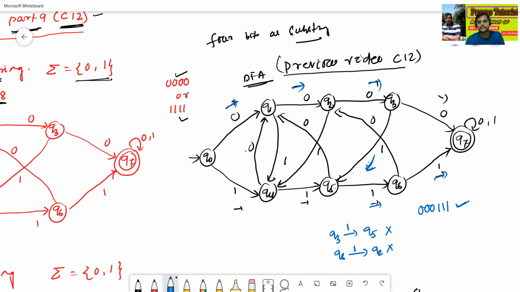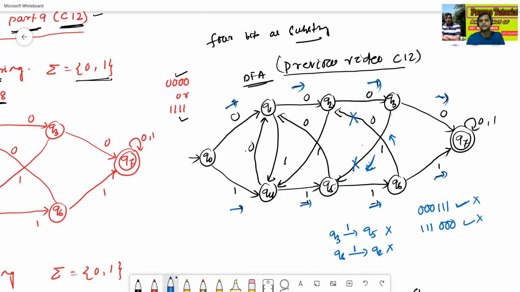Similarly, the string 111000 is also accepted, but both strings are invalid. So this transition is a mistake, and that transition is also a mistake.